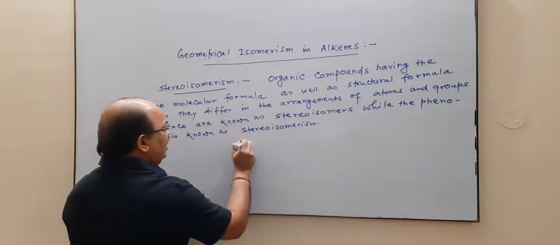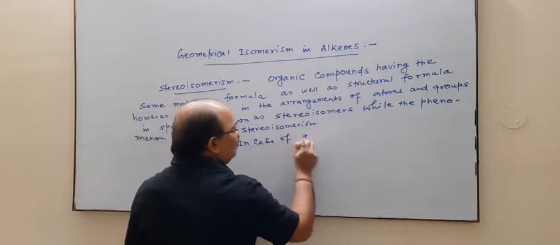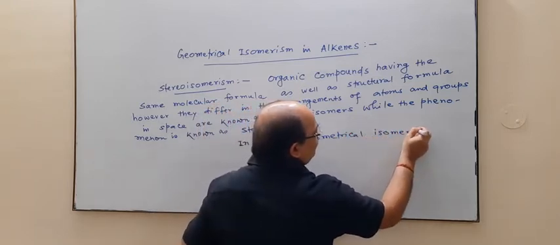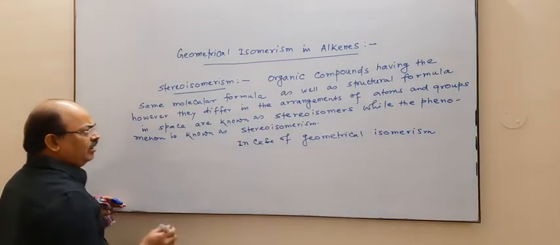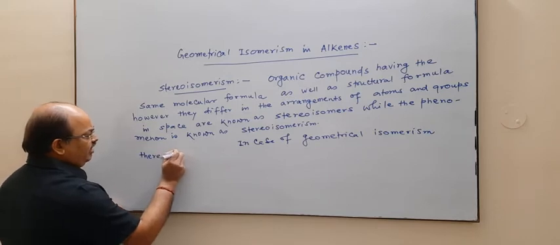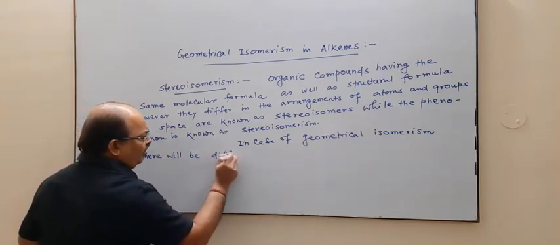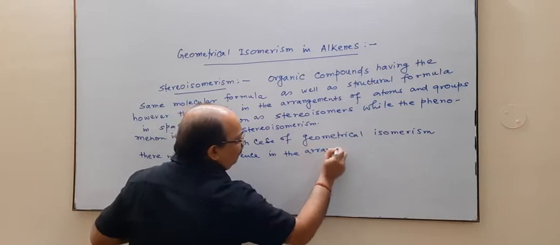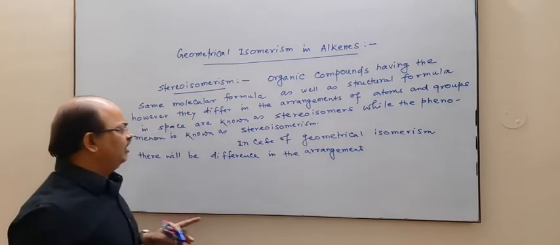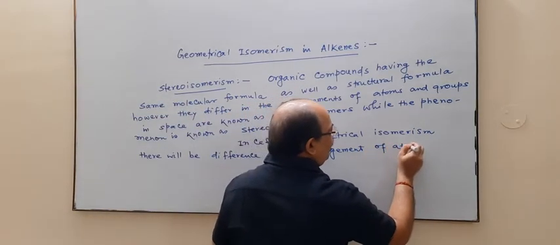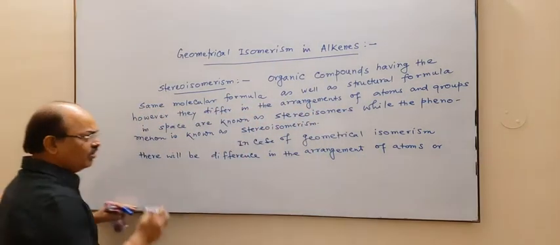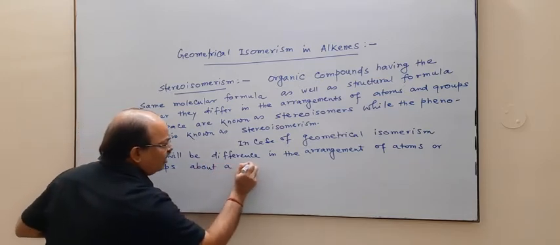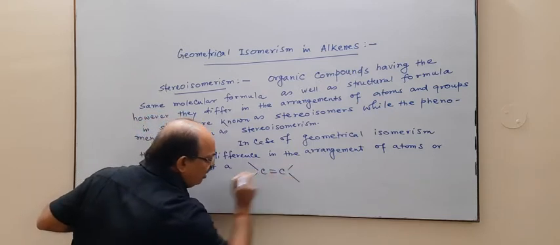So in case of geometrical isomerism, there will be a difference in the arrangement of atoms or groups about a carbon-carbon double bond.